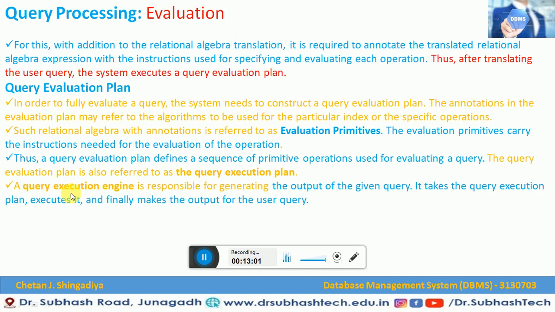That means the responsibility of the query execution engine is generating the output of the query. For a particular query, the sequence of primitives, or a plan, is referred to as the query execution plan, and it has evaluation primitives which carry the instructions for evaluating the query execution plan. So this is what evaluation in query processing is.